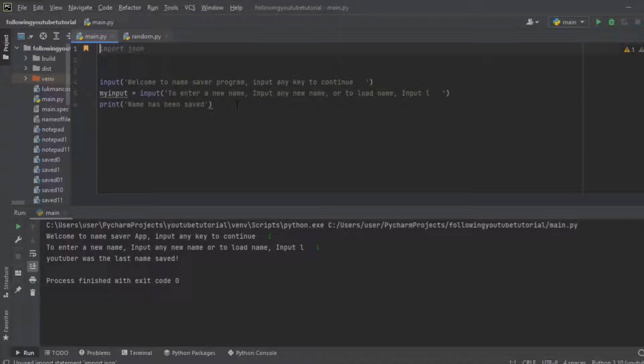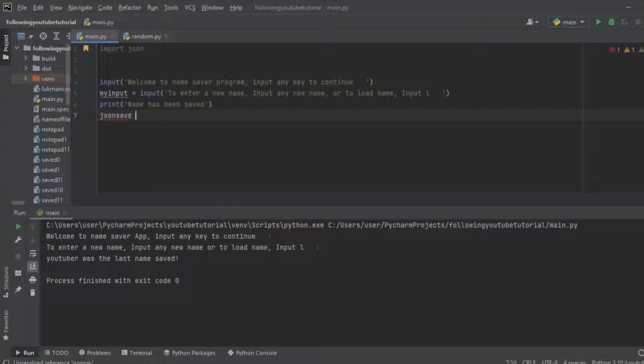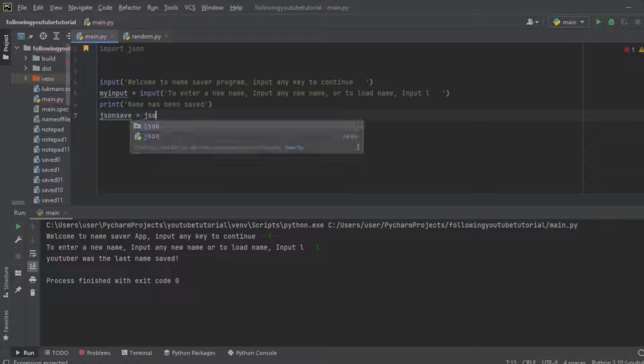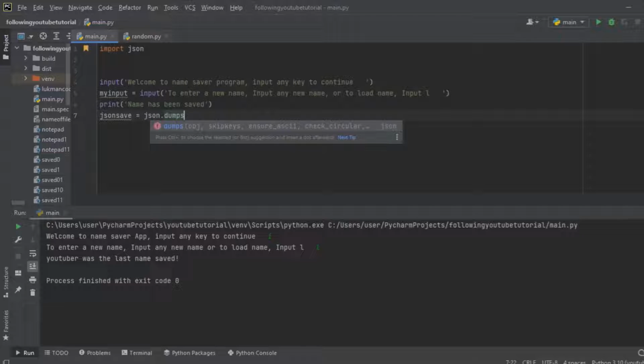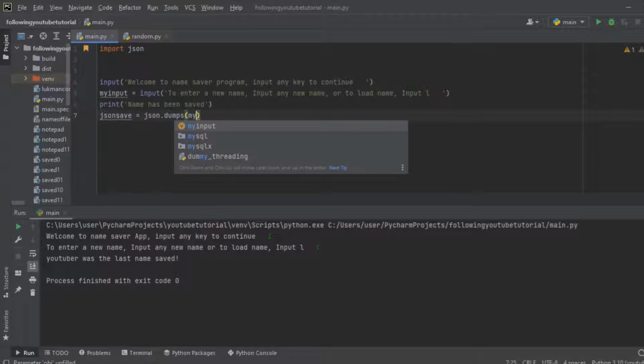Right over here, let me show you how to save with JSON. This is how to save with JSON. We are going to create a variable, JSON save, and what we are going to write is json.dumps, in brackets, whatever we input as the name, which is my input.